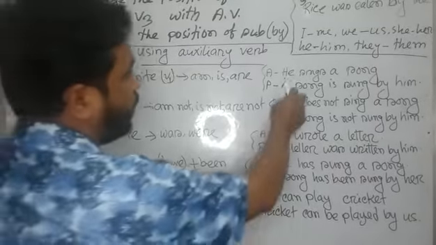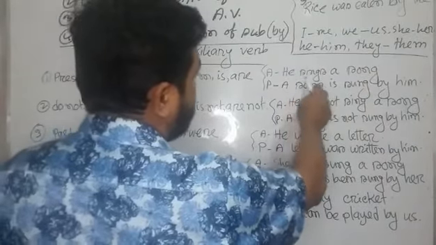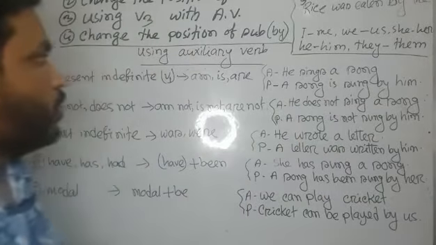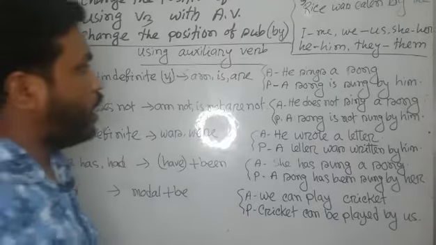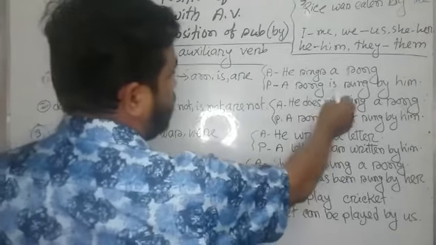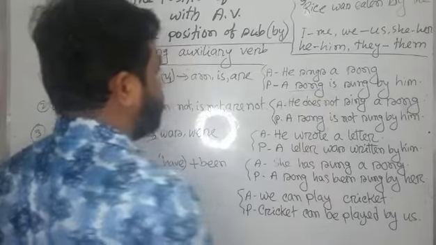Such as he sings a song. Here sings is the base form of sing. So it is an example of present indefinite tense. So we have to use is as an auxiliary verb because it is a singular subject.